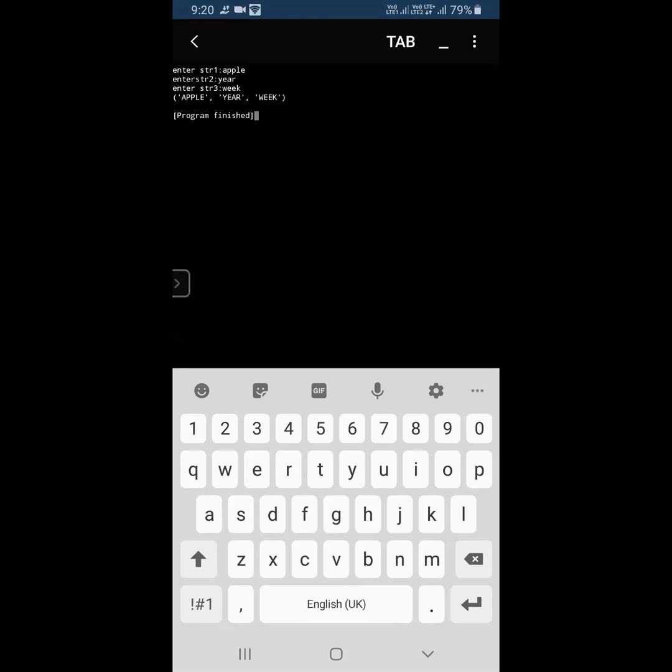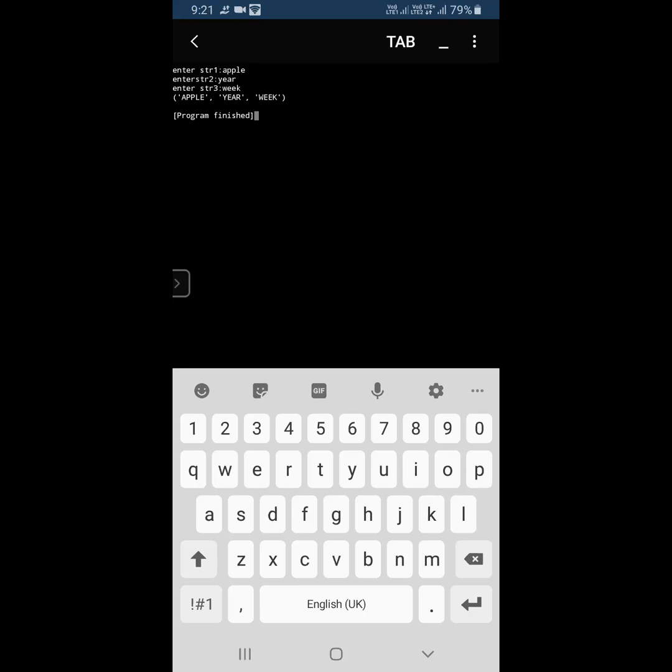Okay, what will the function receive? The function receives the 3 arguments, and what are the parameters? X comma y comma z. The 3 parameters receive the arguments a, b, and c. Then what are we doing after that? x dot upper function, so the x value will be converted into uppercase, then stored in variable d. We can use the same variable also, x equal to x dot upper, but to avoid confusion I'm using different variables. So d, and e equal to y dot upper, and f equal to z dot upper.